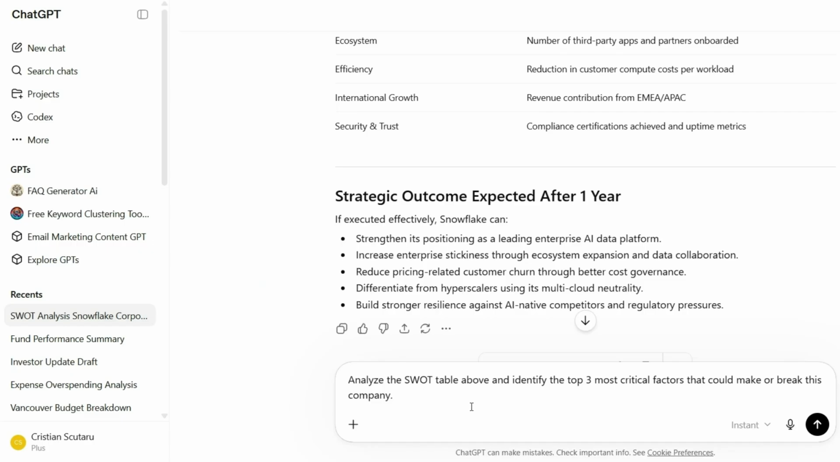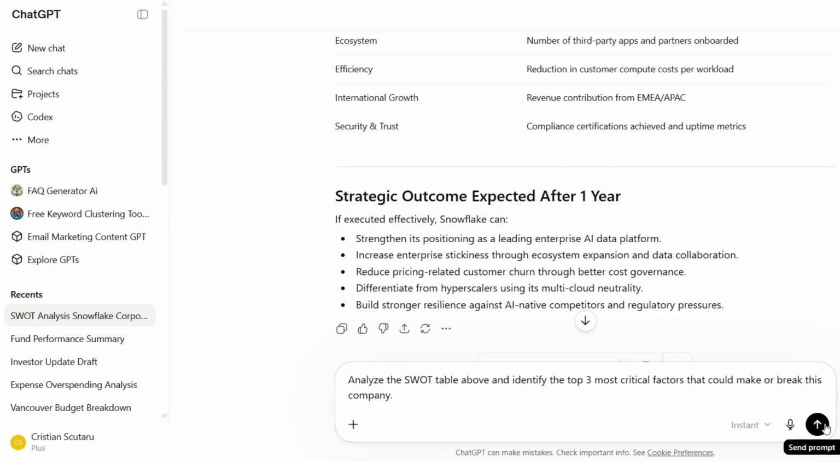And finally, another iteration, and we'll be done with this because it's obvious. The advantage here is that you already have an AI assistant that goes there, produces for you, brings you information, and organizes this information in an appropriate way. So let's have a look at this last prompt. Analyze the SWOT table above and identify the top 3 most critical factors that could make or break this company.